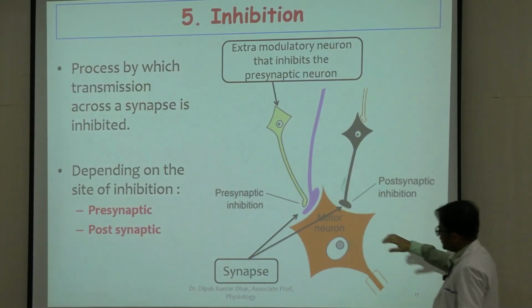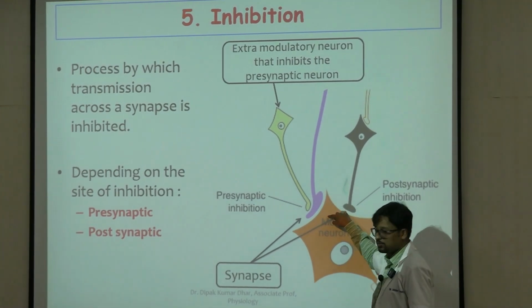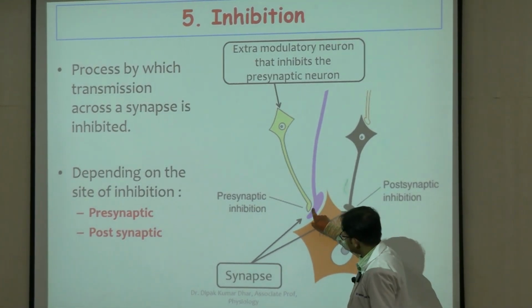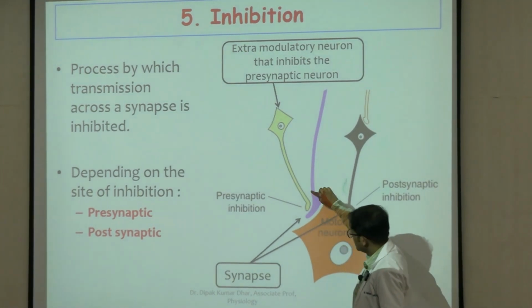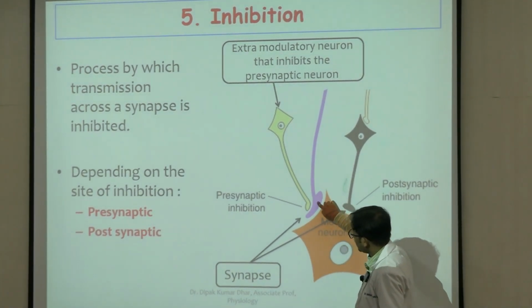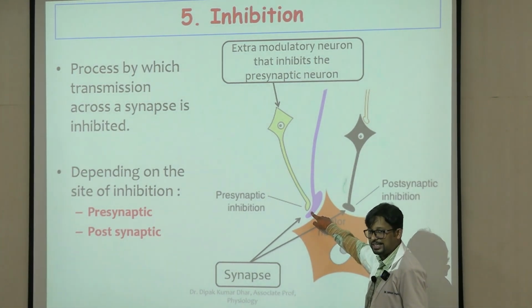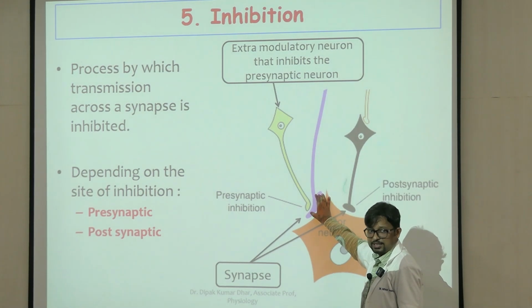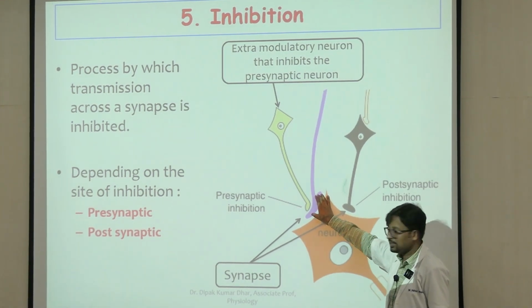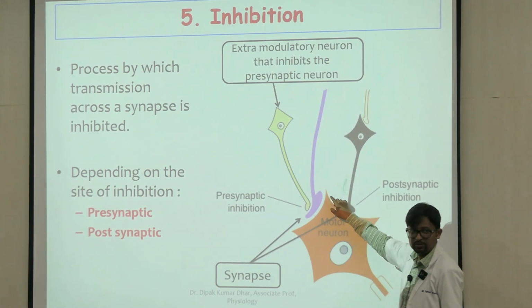So let's have this, this is the synapse in question, the purple and the orange one. Let's say as the effect of this particular extra or modulatory neuron, the presynaptic neuron has become hyperpolarized because of chloride influx, right? So once this neuron is hyperpolarized, calcium channels will not open here, and as a result of this, transmission across this synapse will not happen.